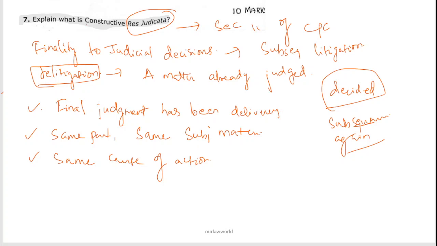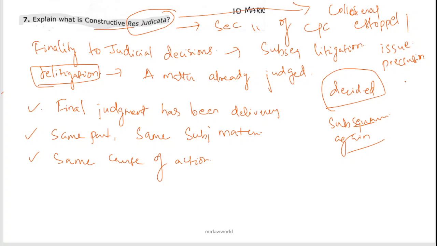Constructive res judicata is also called collateral estoppel, or it can also be termed issue preclusion.